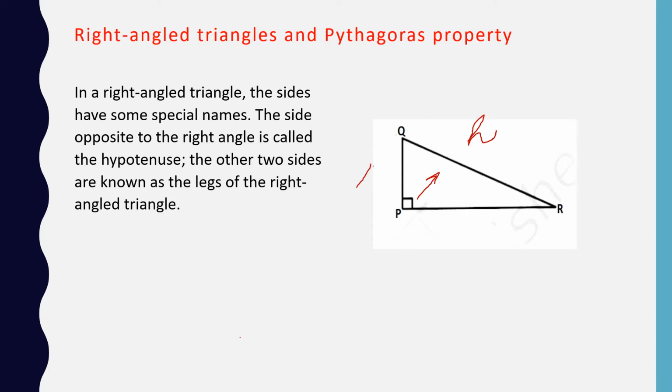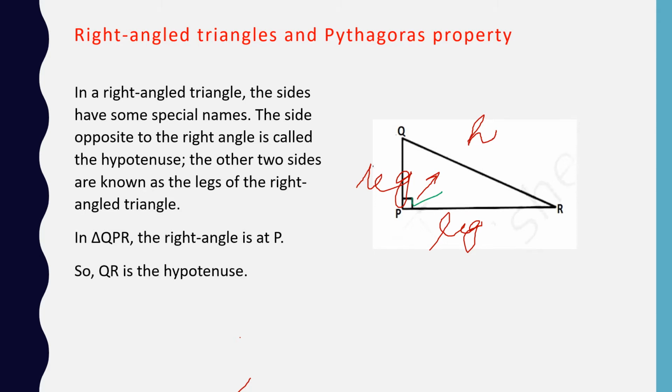The other two sides are known as legs of the right angle triangle. In triangle QPR, the right angle is at P. You can see here you have the right angle. So QR is the hypotenuse. QP and PR are the legs of triangle QPR.